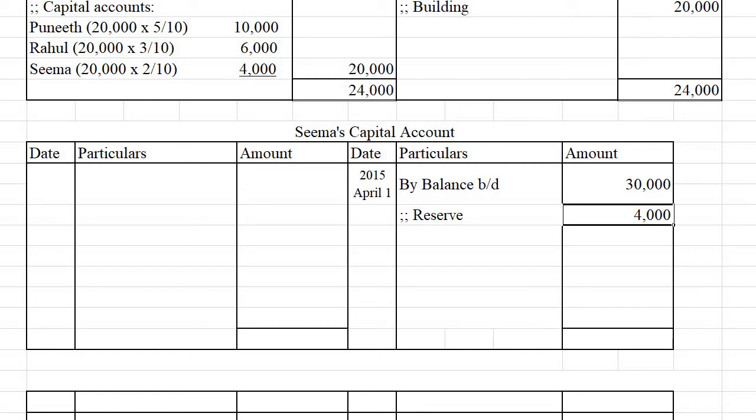Then we can see all the adjustments from the balance sheet are transferred, and now the revaluation profit is there that we can transfer here by revaluation account.